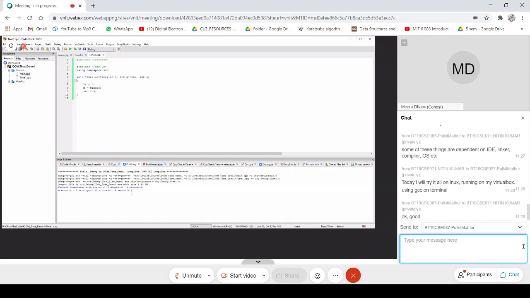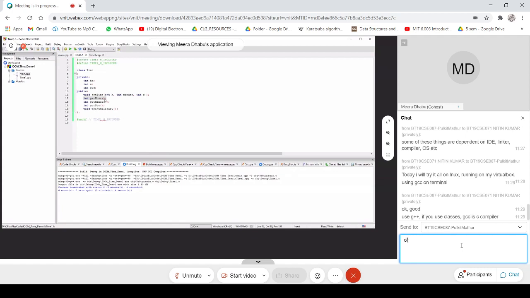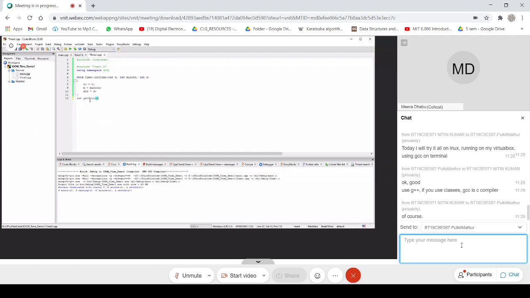Now I will go for the next member function, that is int get hr. So what does it do? It returns hour, right? Return hr. That's all.